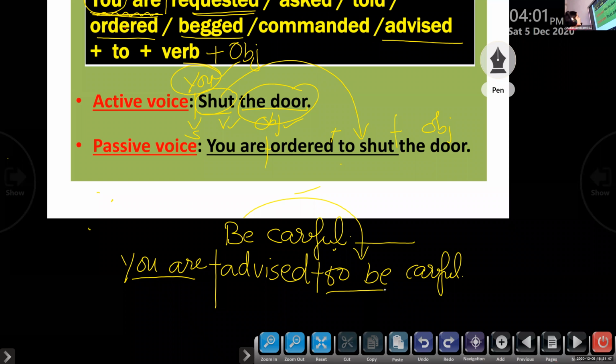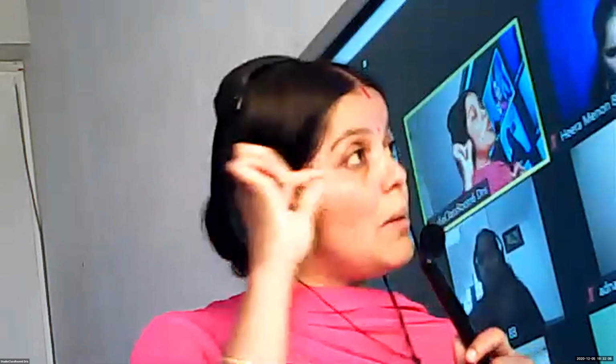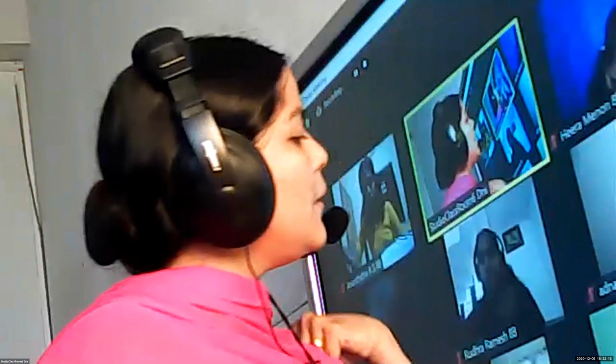Okay, children. So this is called formula number 1. An imperative sentence with an object or without an object can be changed into its passive form using this formula: you are plus ordered, asked, told, requested, advised, begged or commanded, plus to plus the base form of the verb, plus the object if any. If there is no object, do not use it. Am I clear? Yes, ma'am. This formula can be applied to all imperative sentences.